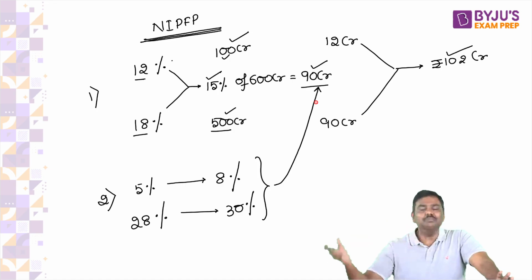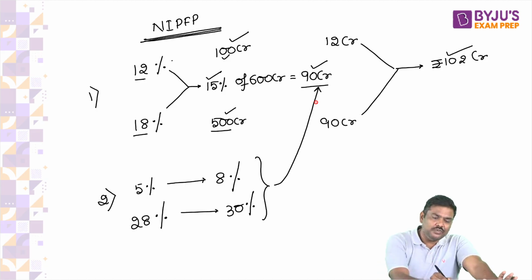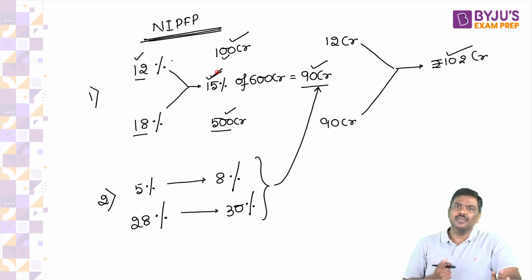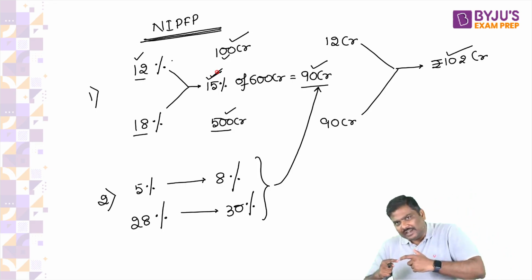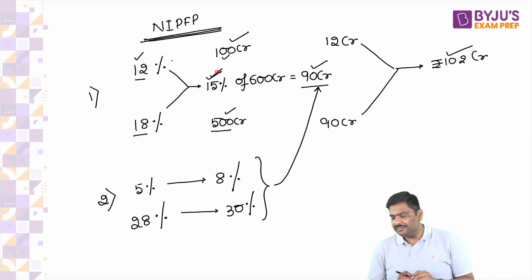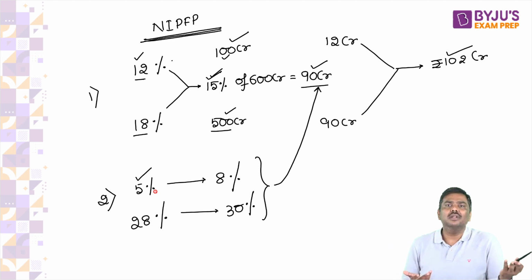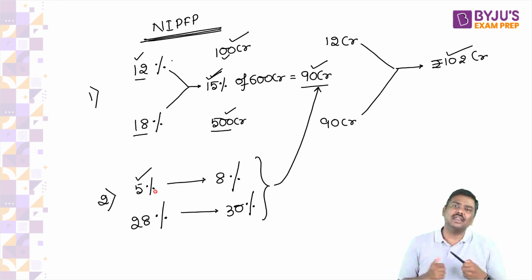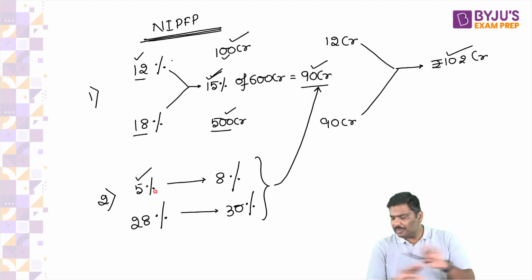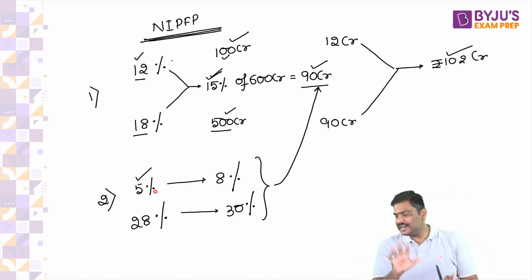Why is the government not implementing it? Because of a simple reason. If the GST rates are increased from 12 to 15%, please tell me, will some of the goods not become costly? Will some of the goods not become unaffordable for poor people? The same thing can be said regarding 5 to 8% as well. If you increase it from 5 to 8%, some of the goods will become costly for poor people. This may lead to an inflationary trend in the market. That is the precise reason this has not been implemented. This is yet to be implemented, but please understand, there is a recommendation. If at all UPSC asks you, you can provide these kinds of recommendations.